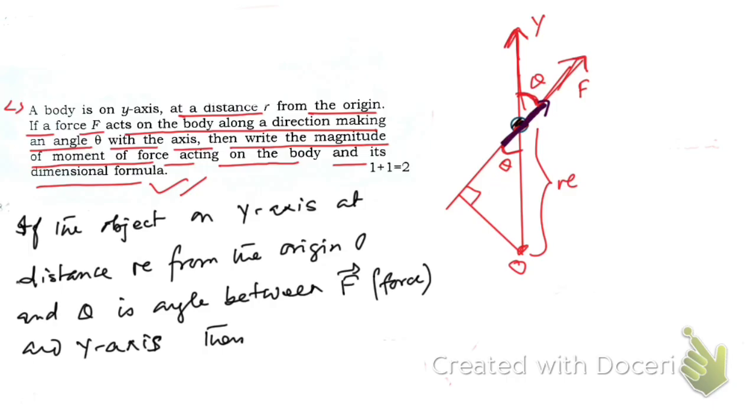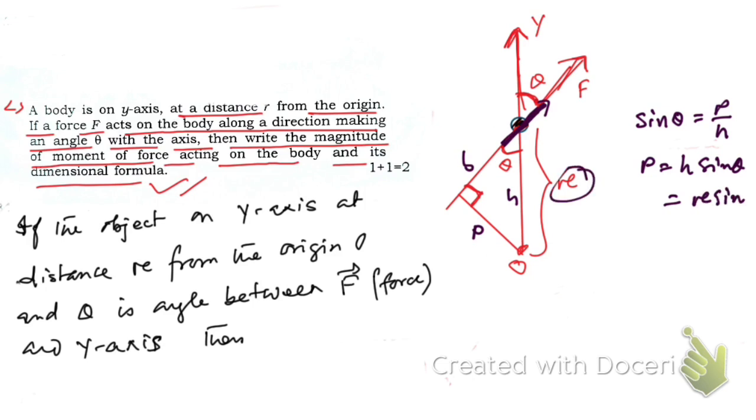From this triangle, this is perpendicular, this is base, and this is hypotenuse. We know that sine theta is equal to perpendicular by hypotenuse, so perpendicular will be equal to hypotenuse into sine theta, and the hypotenuse in this case is r. Therefore this perpendicular distance is r sine theta.